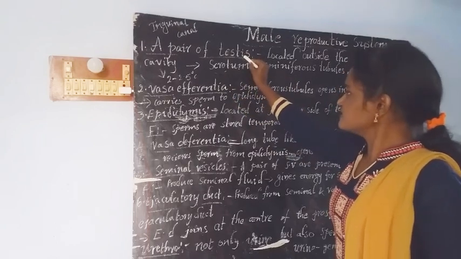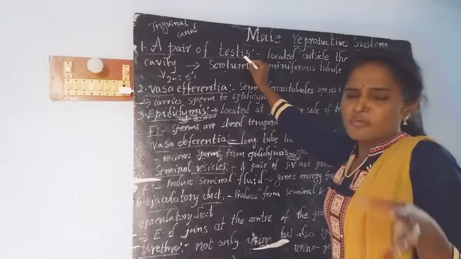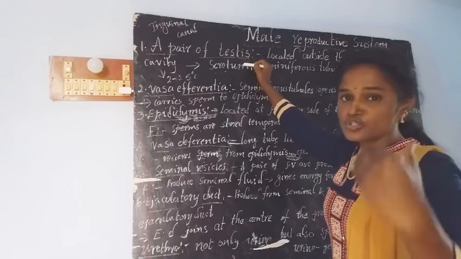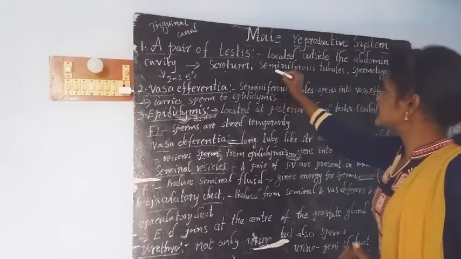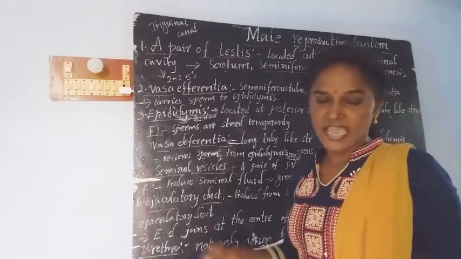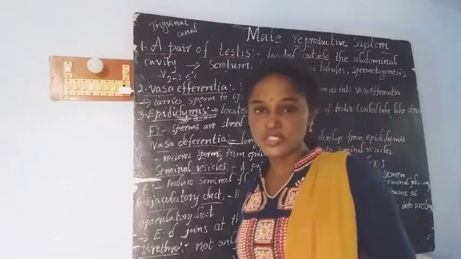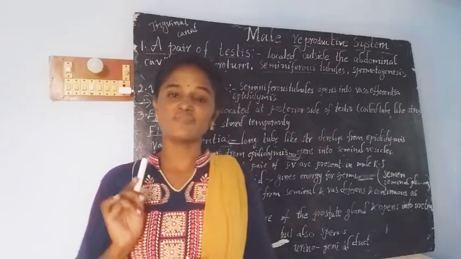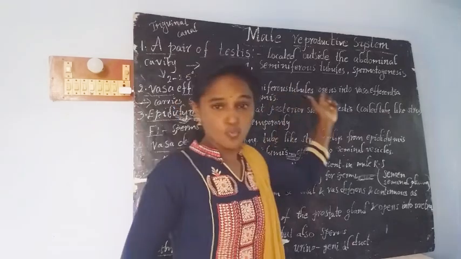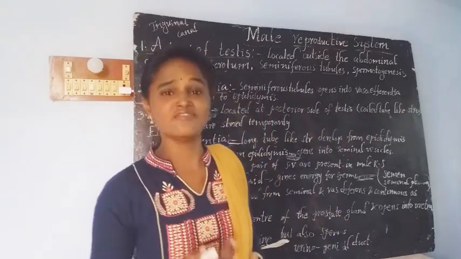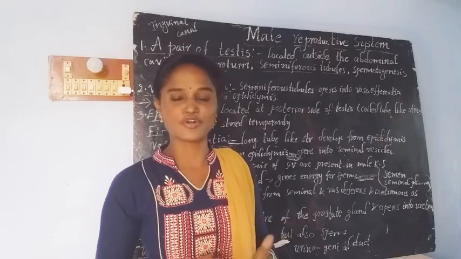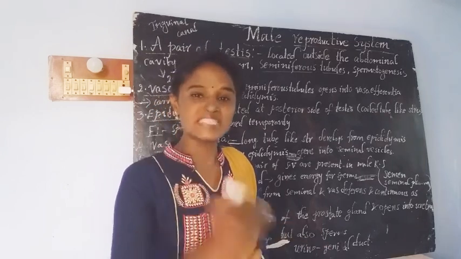These testes contain so many tubular structures, and those tubular structures are called seminiferous tubules. These seminiferous tubules are the structural and functional units of the testis. What is the function of these seminiferous tubules? The seminiferous tubules are involved in the production of the male gametes.